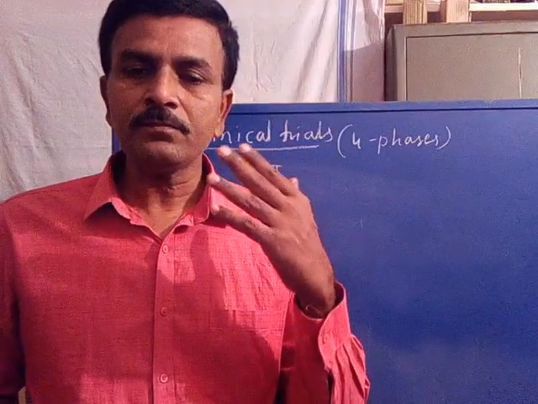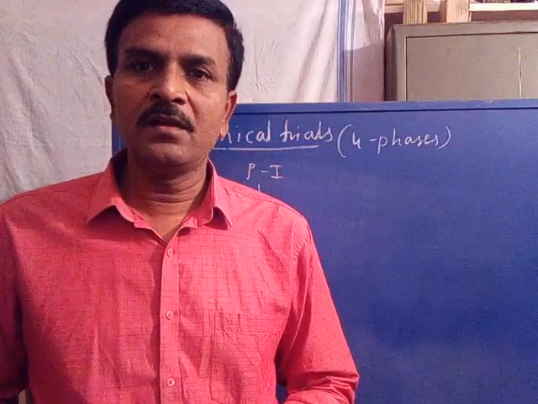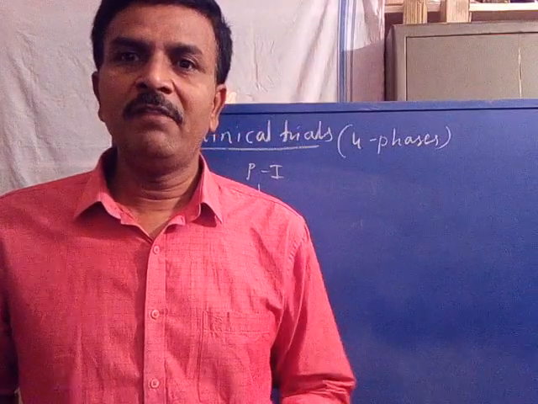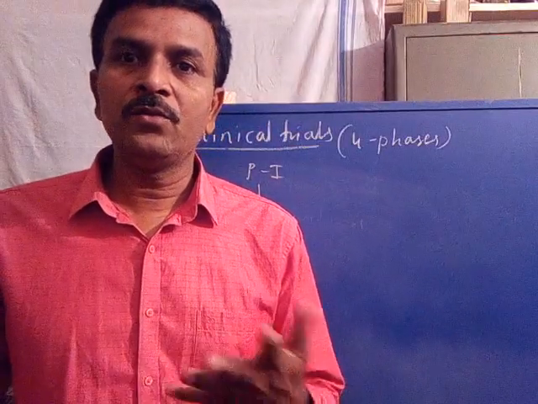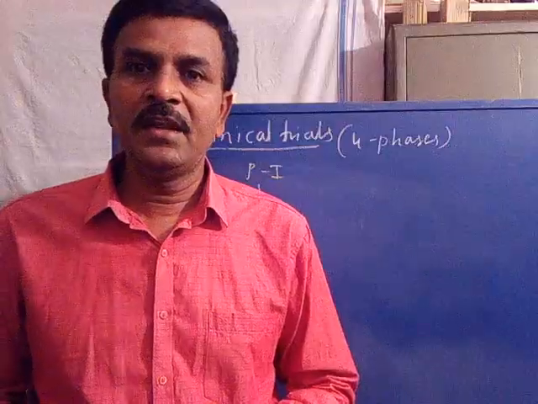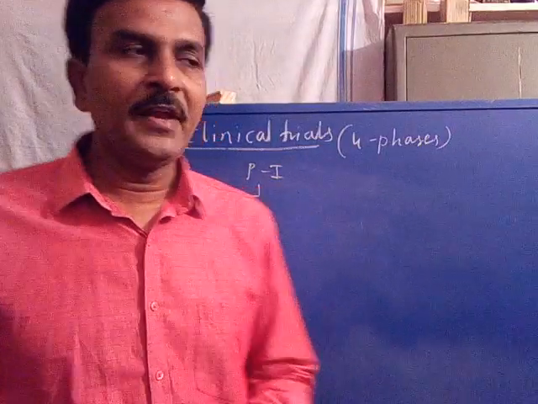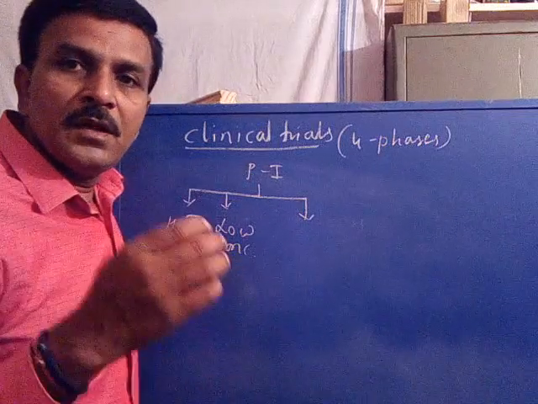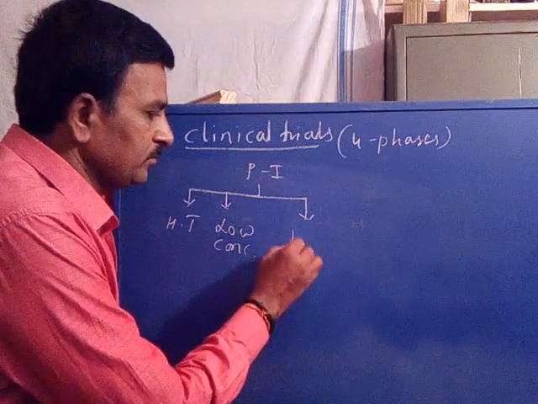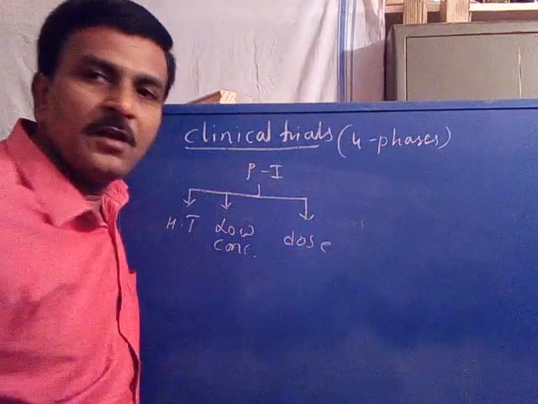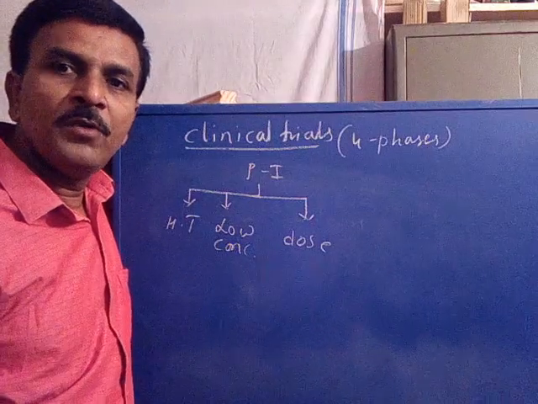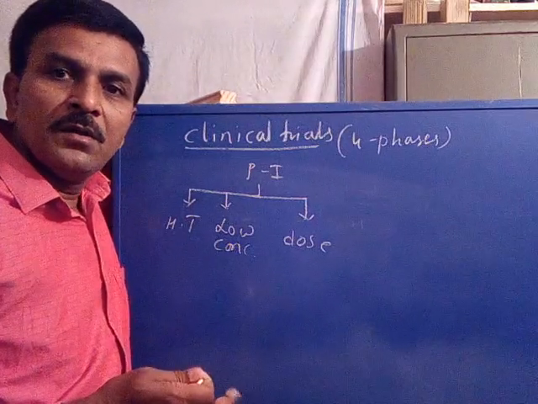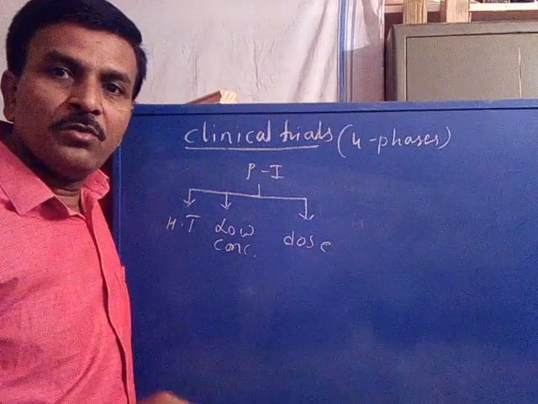Now, by applying a lower concentration of drug to the healthy volunteers, what is evaluated? Why is it tested in healthy volunteers? In order to evaluate the dose requirement. How much dose is to be applied? As it is a new drug molecule, we don't know its dose.